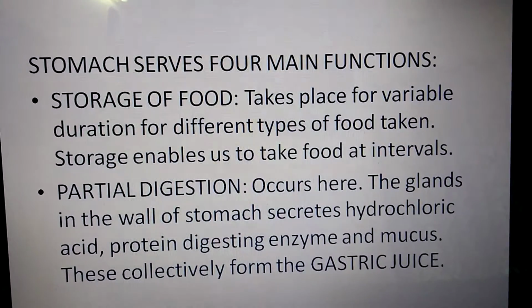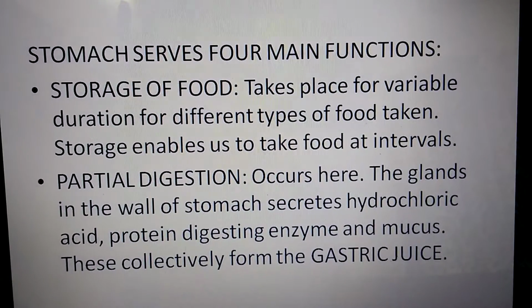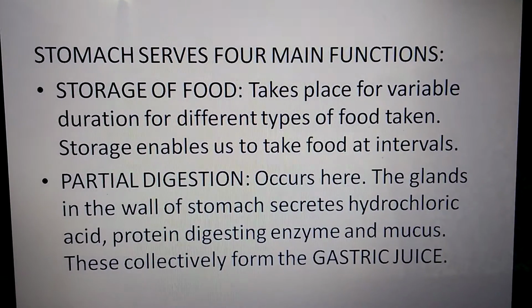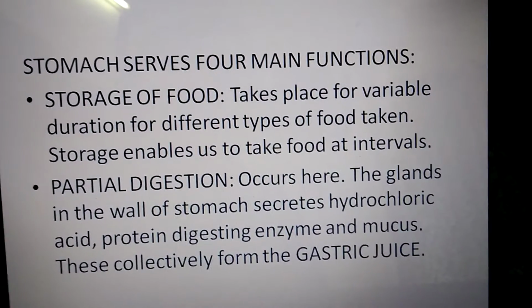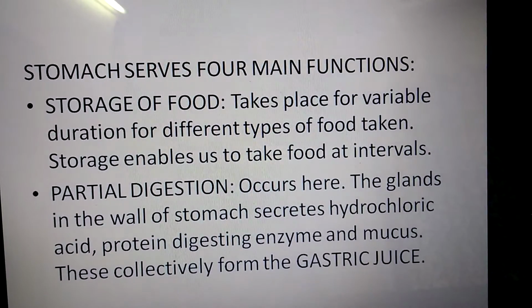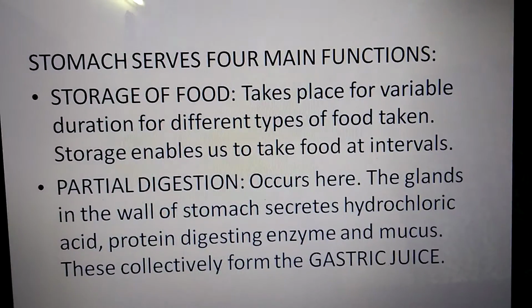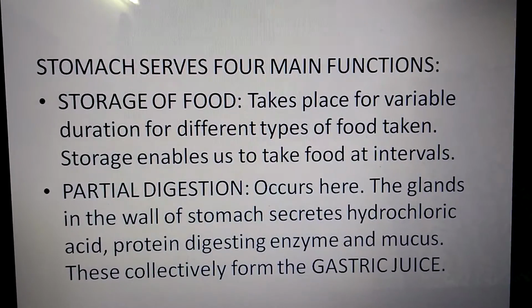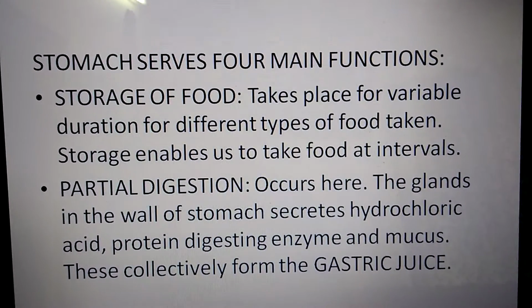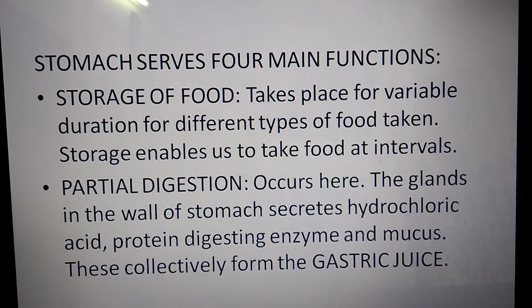Okay. Second is partial digestion. Now the stomach releases gastric juices. Gastrum word is for stomach. Now these juices which are secreted by the stomach are called gastric juices. These are rich with various types of enzymes and mucus. Okay. Now the type of enzyme which is present in gastric juice is an enzyme for digesting protein. Okay, for digestion of protein.